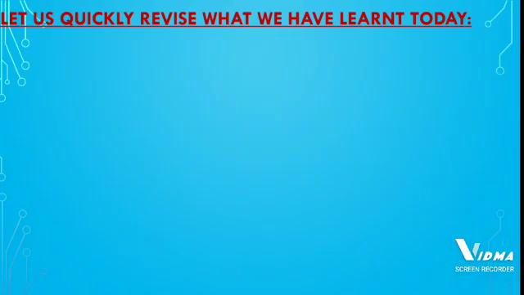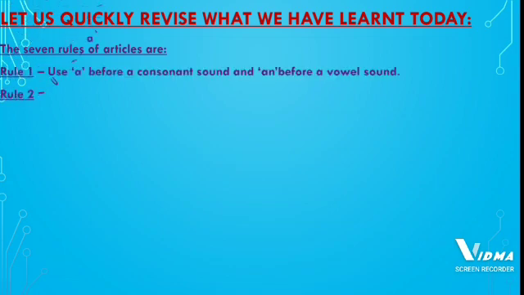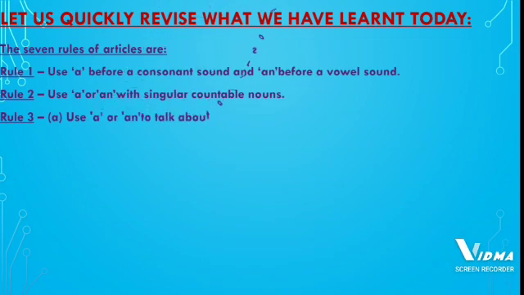Now let us quickly revise what we have learned today. First we started with what are articles, then we saw the 7 rules of articles. So let us quickly revise the 7 rules of articles. Rule number 1, use a before a consonant sound and an before a vowel sound. So we had seen what consonant sounds are. Consonant sounds are non-vowel sounds, whereas vowel sounds are a, e, i, o, u.